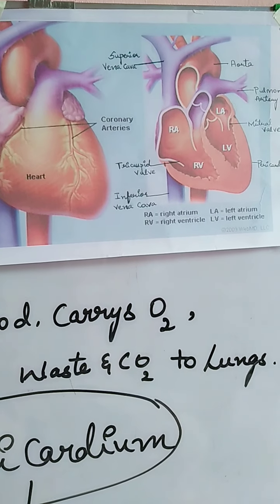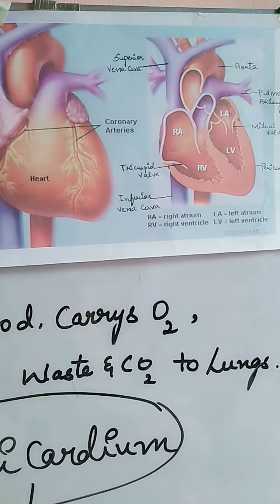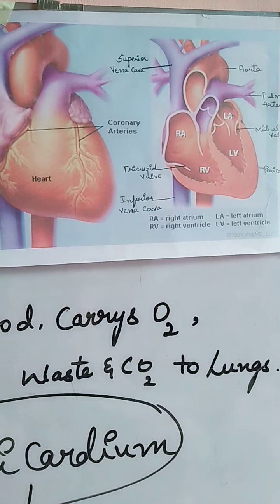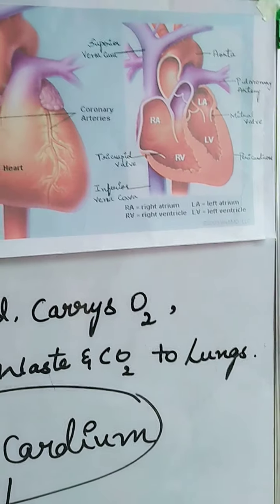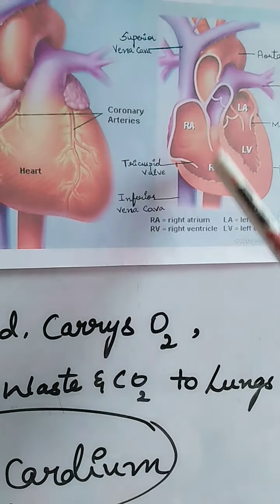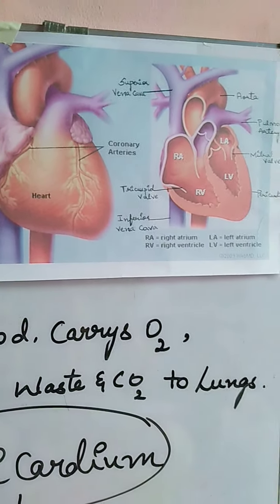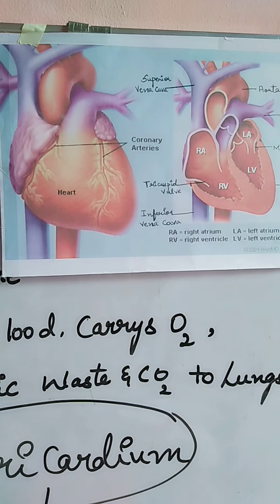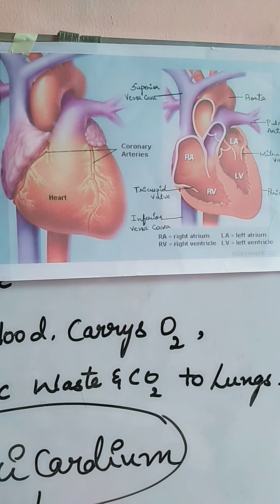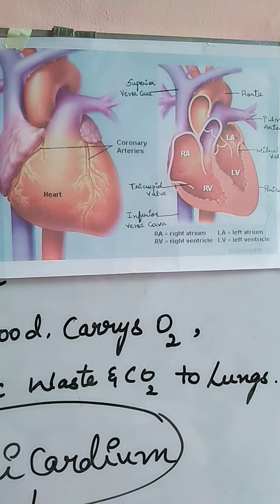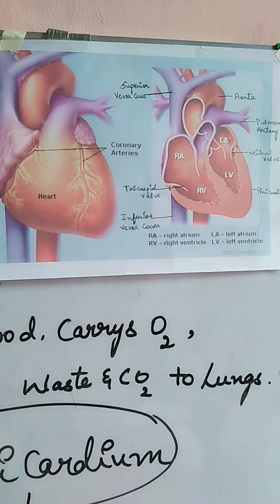As you can see in the picture over here, in human beings as well as other mammals and birds, the heart is divided into four different chambers, two auricles and two ventricles. The heart is connected with numerous blood vessels all over the walls of the heart, that is the coronary vessels, which supply blood to the muscles of the heart.